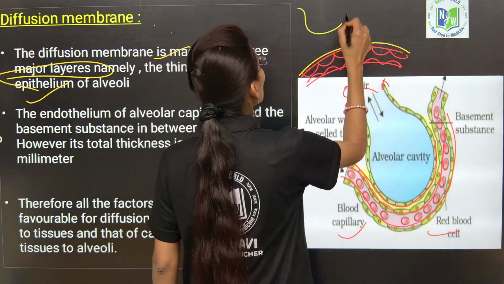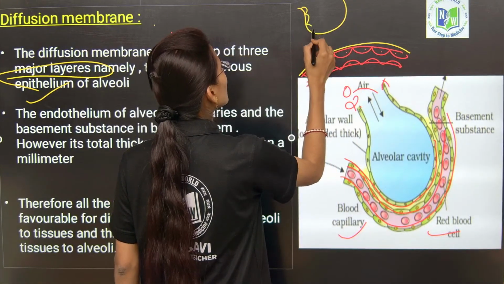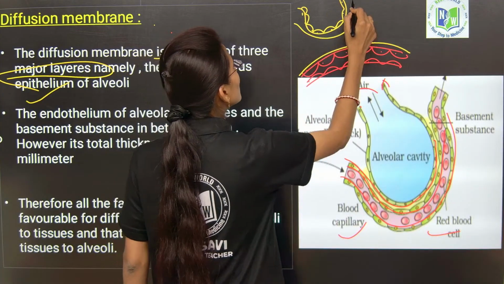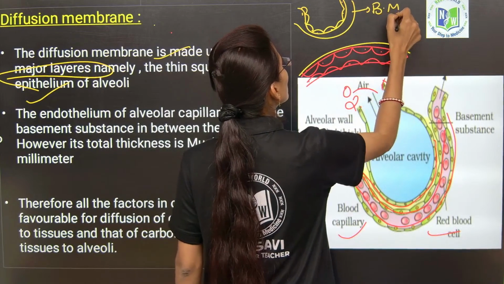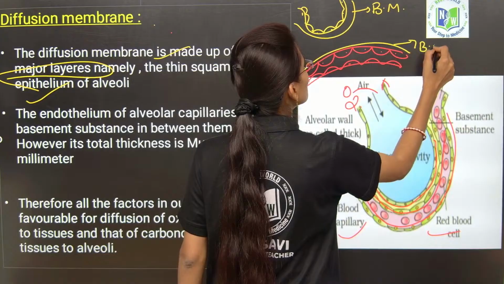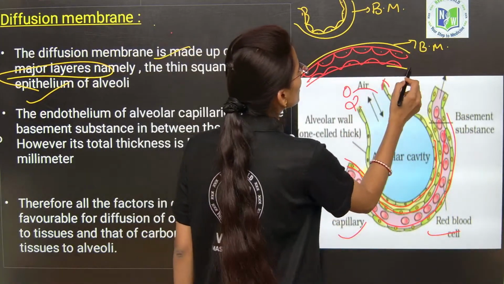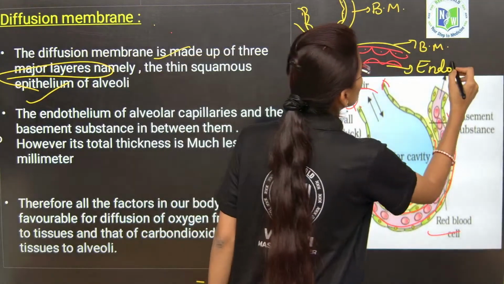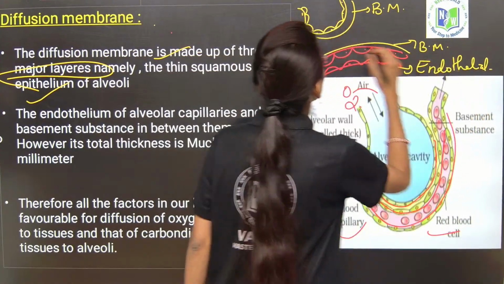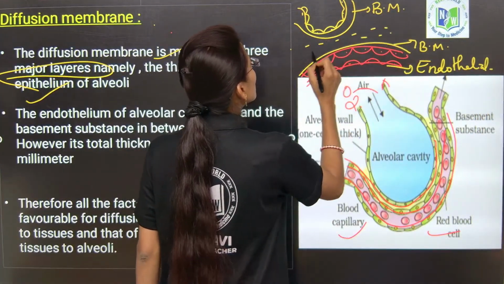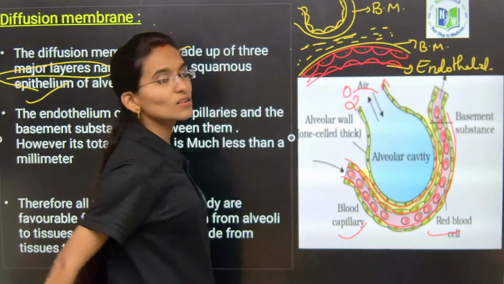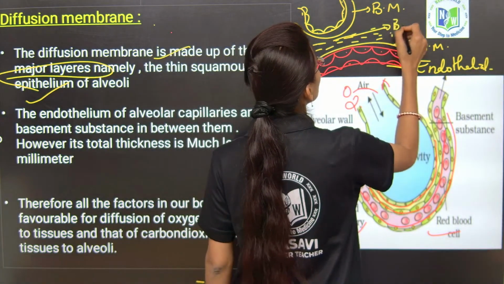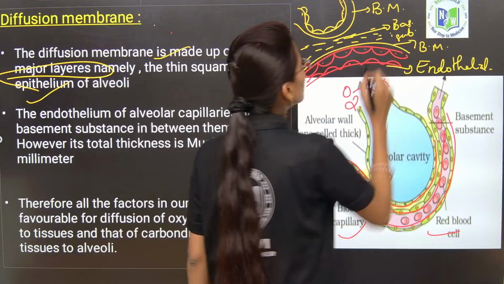So, here will be the alveolus, and again alveoli are lined by the simple squamous epithelial cells, and here it is made up of the basement membrane, and this is also called the basement membrane, and this will be of endothelium cells, just endothelial tissue. Now, in between this what can we find? We can find the empty substance, not empty, we can say it is called the basement substance. So, just imagine it as basement substance.